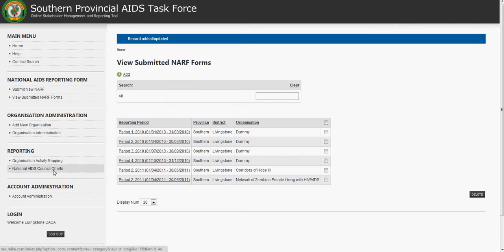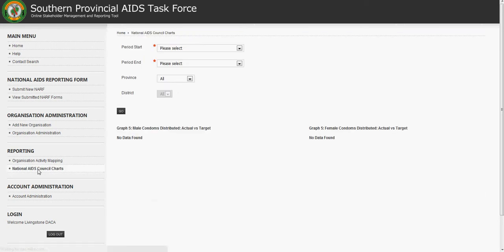And so this option here on the left is National AIDS Council Charts. And if we click that one, and we define the period that we're interested in. And so we've selected from period 1, 2010, to period 2, 2011, and we click Go.